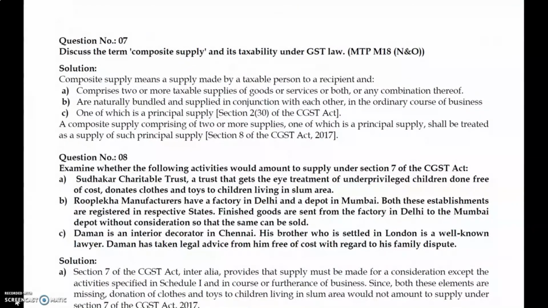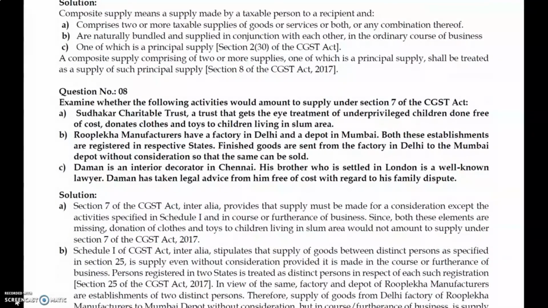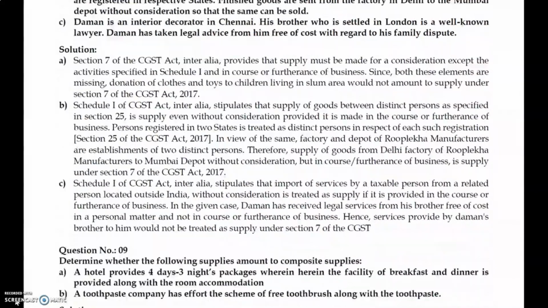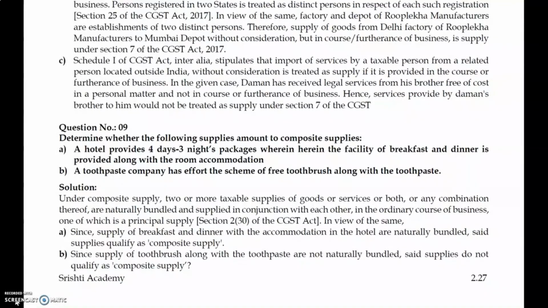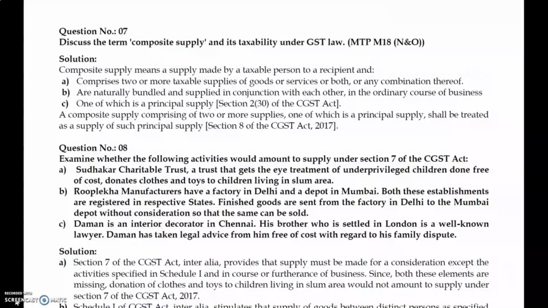Here, in question number 8, Sudhakar Charitable Trust, a trust that gets high treatment of unprivileged children done for free of cost, donates clothes and toys to the children living in the slum area. The question is given in page number 2.27. There, you will get an idea.